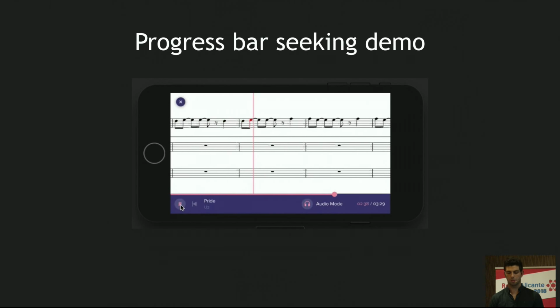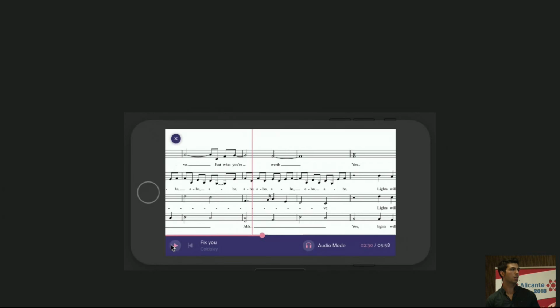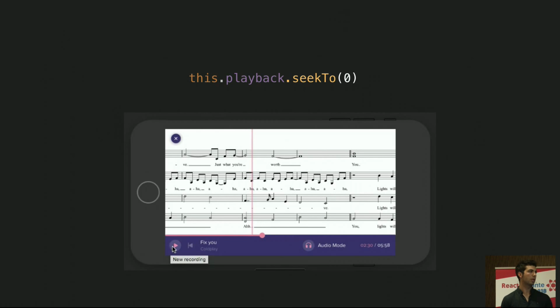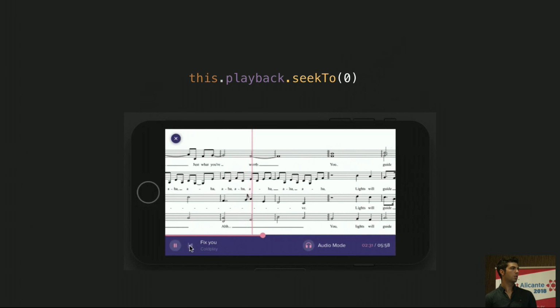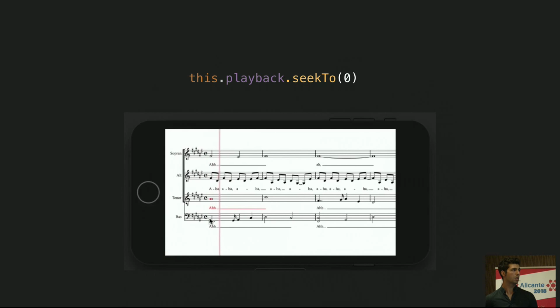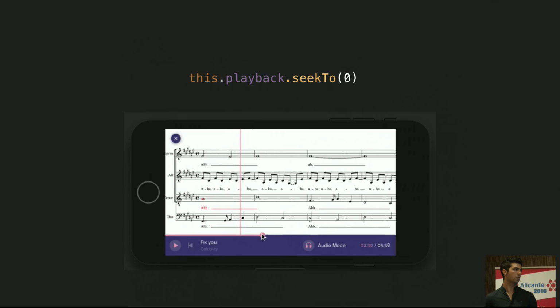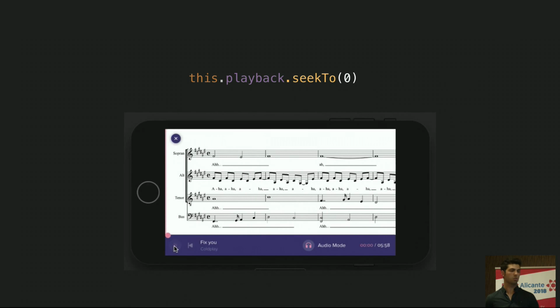Alright. So, have you noticed how we implemented those powerful features with relative simplicity? So how difficult will it be now to implement a replay feature? So now that we have all the right tools in place, implementing a replay action is a piece of cake because we just need to use this. And that's it. We stick to 0, and the rest of the elements, they know what to do because they are interconnected properly. And we can see a small demo of this. We replay, goes back to the beginning. We can actually do this again, replay when it's paused, and it works.